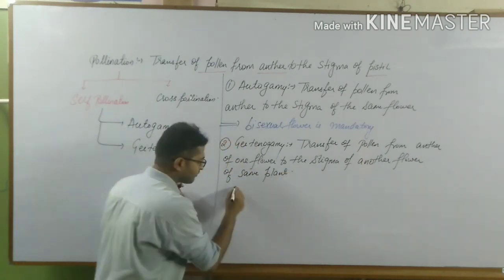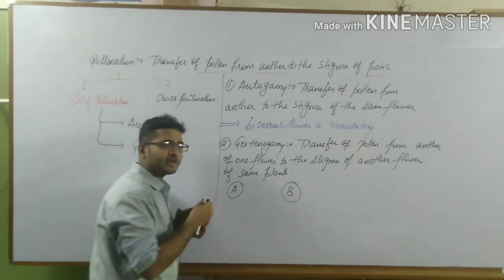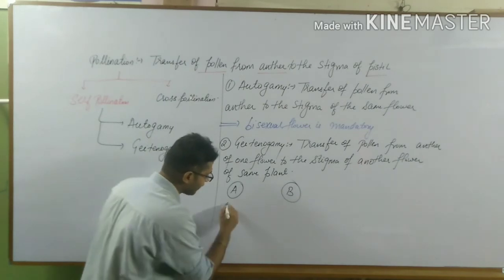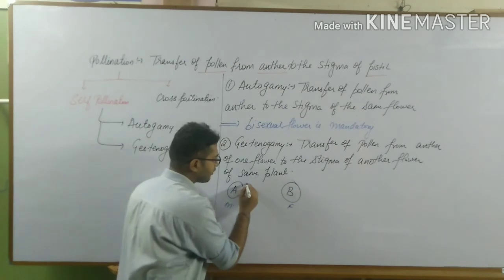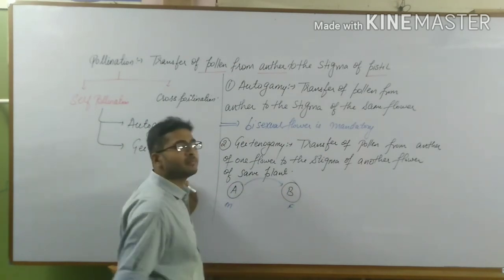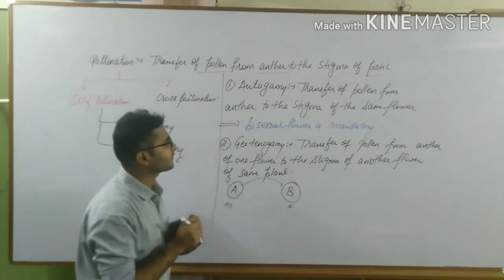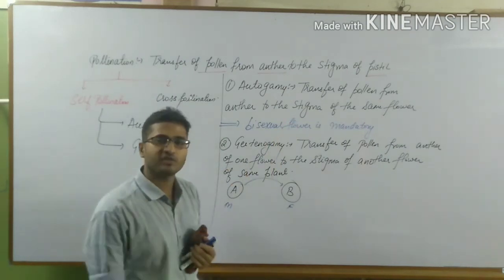That means if this is plant number A and this is plant number B, plant number A consists of the male part and the plant number B consists of the female part. Of course, this pollen will transfer from flower A to flower B, but these are of same plant. So autogamy, that is the transfer of the pollen from anther to the stigma of the same flower only.